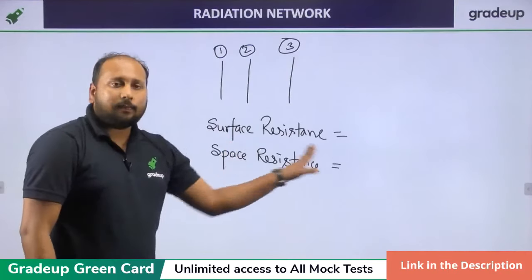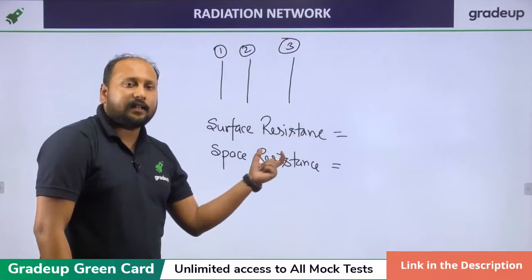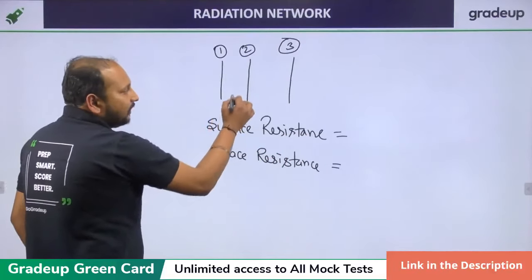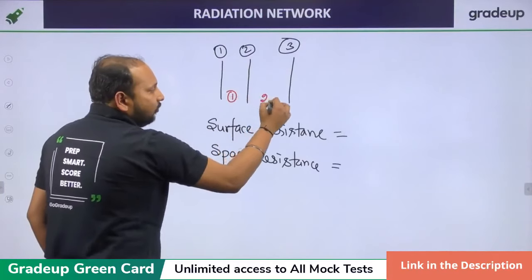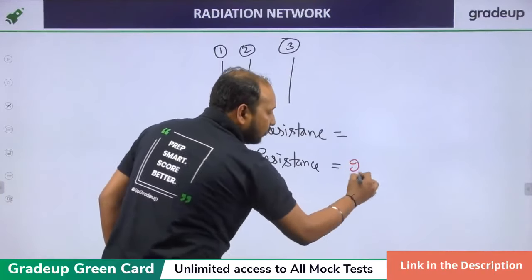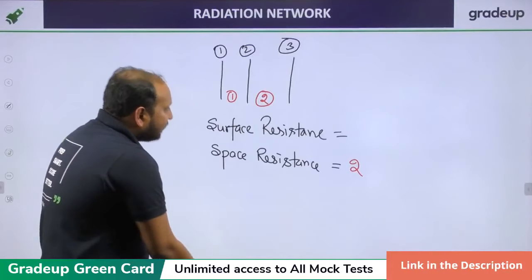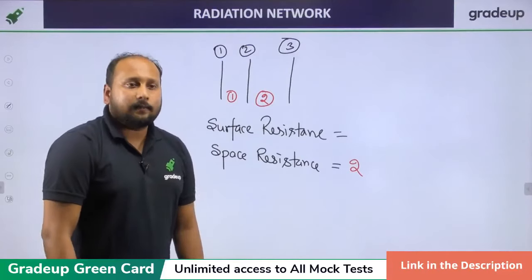Let us first go for the space resistance, because it is easy to understand. Space is basically in between 1 and 2, there is space 1. This is space 2. So ultimately we'll be having 2 space resistance. This is confirmed. Let us check the surface resistance.